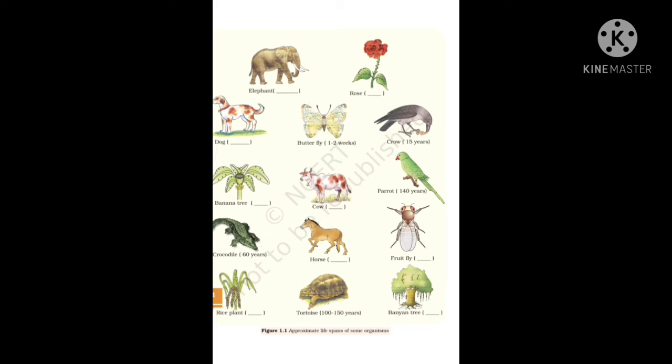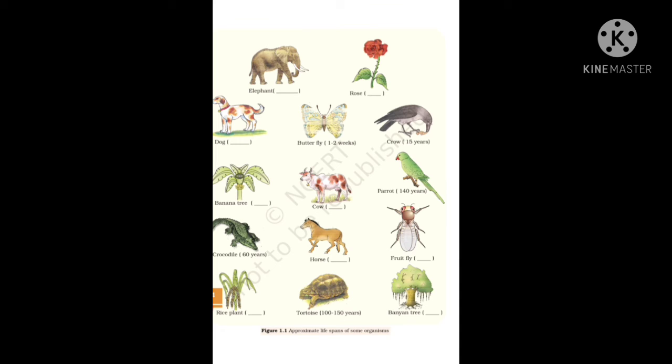Crow has 15 years. Banana tree has 20 years. Cow has 25 to 30 years. Parrot has 140 years of lifespan. Crocodile has 60 years. Horse has 62 years. Fruit fly has 3 to 4 weeks of lifespan. Tortoise has 100 to 150 years of lifespan.